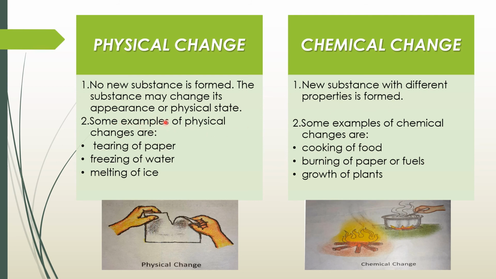Some examples of physical changes are tearing of paper, freezing of water, and melting of ice. Some examples of chemical changes are cooking of food, burning of paper or fuels, and growth of plants. This is enough for today.